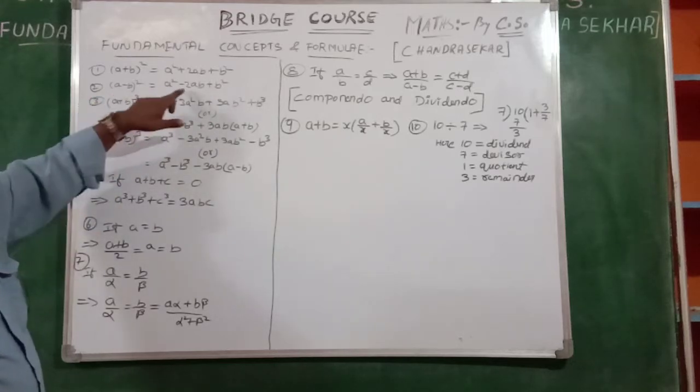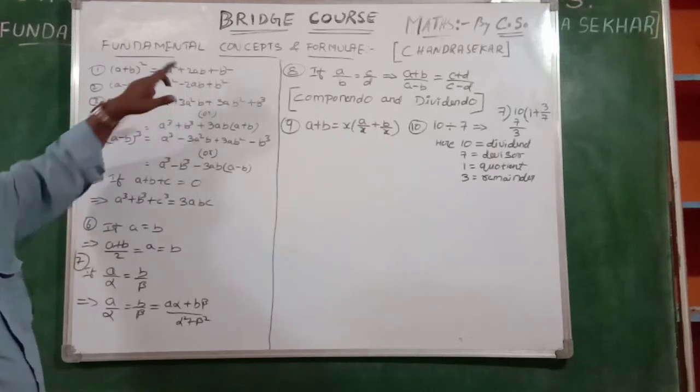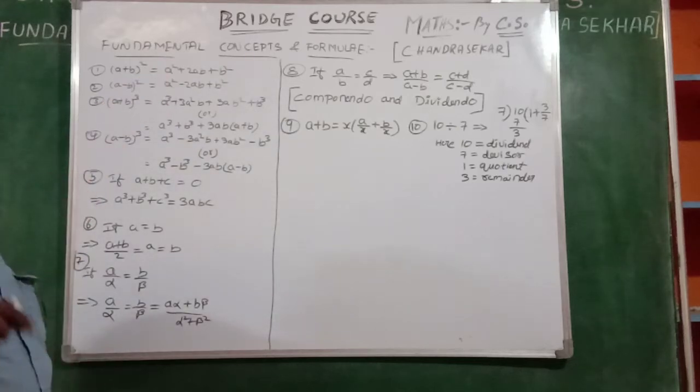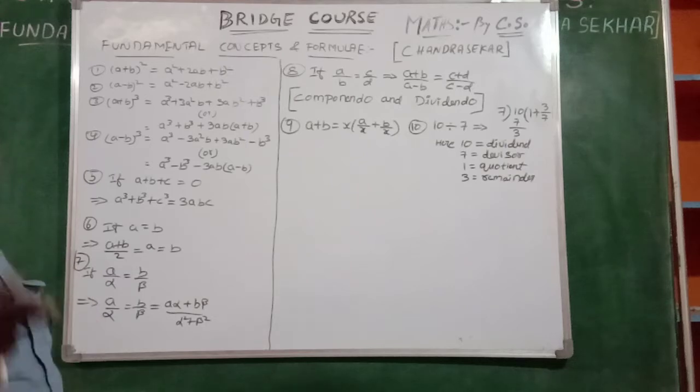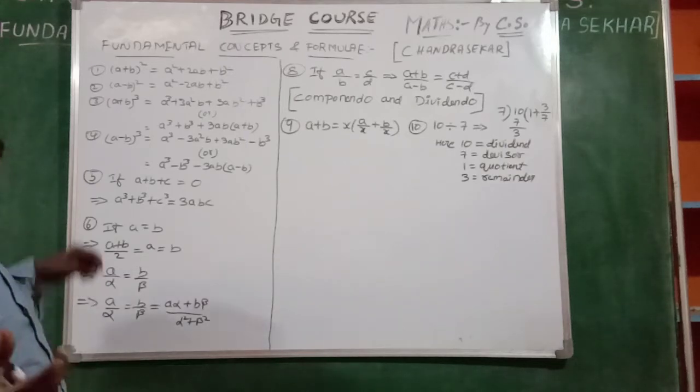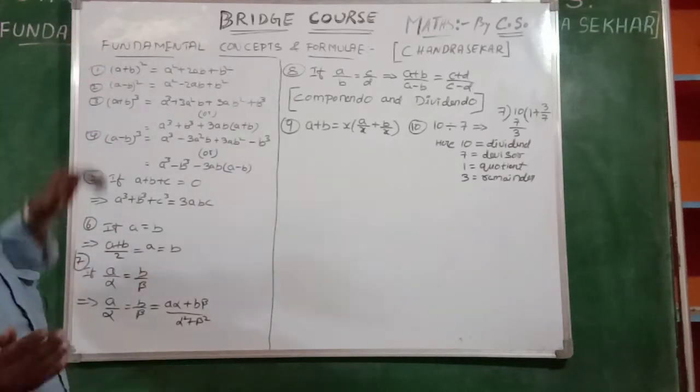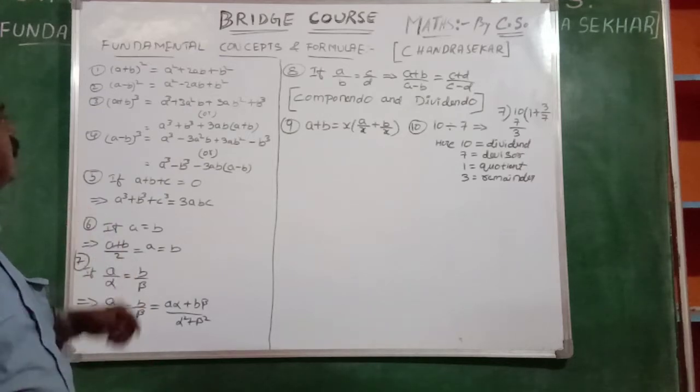If minus is there, minus 2ab. Plus is there, plus 2ab. Even now, from your group of students in the classroom, I am telling you this with experience.